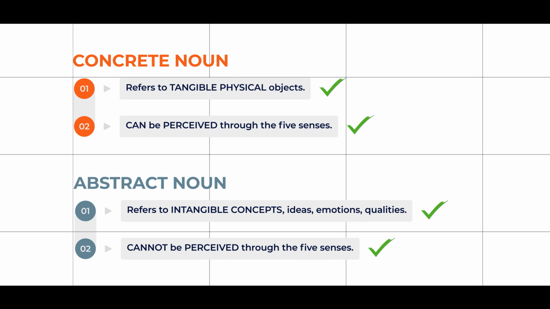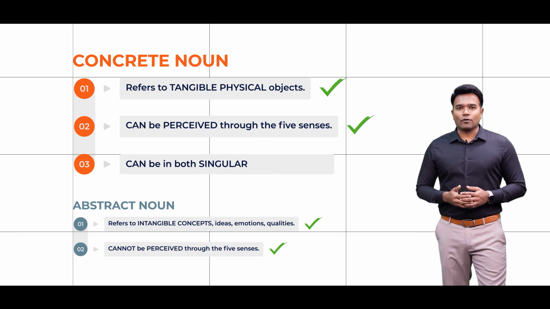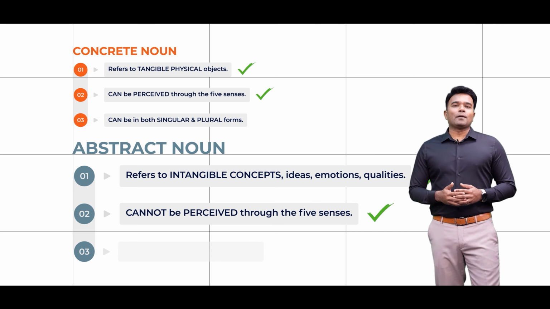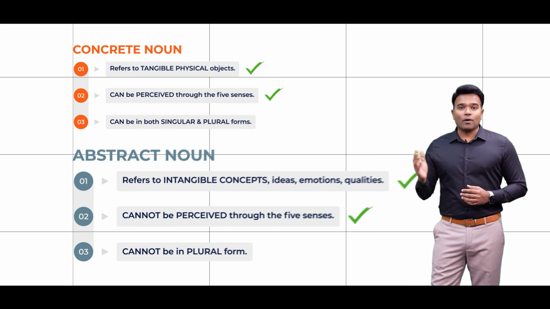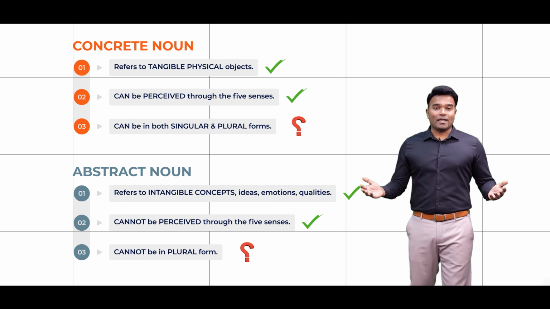But there is one more difference between the concrete and the abstract nouns, that the concrete nouns can be in both the singular and the plural forms, but the abstract nouns can be only in the singular form. They cannot be in the plural form. What does all of this mean? Let me explain it through a few examples.